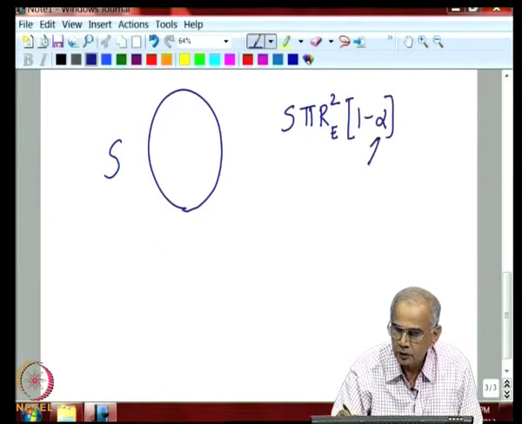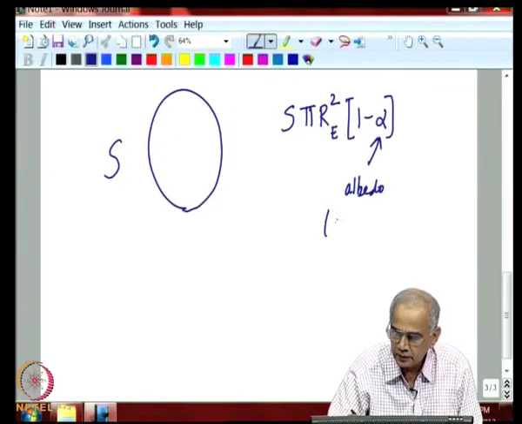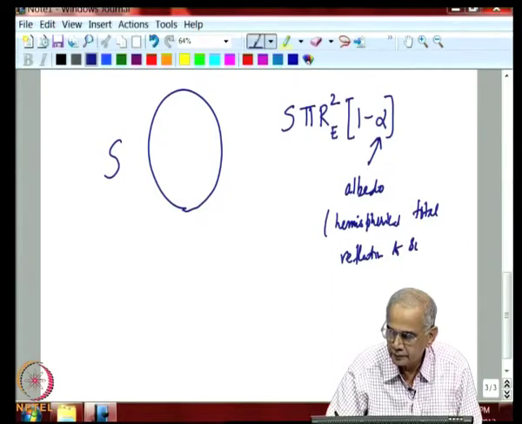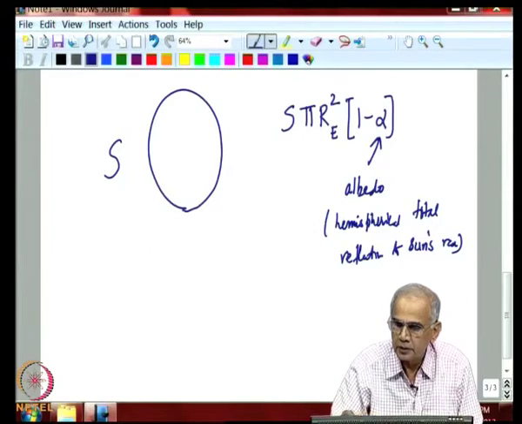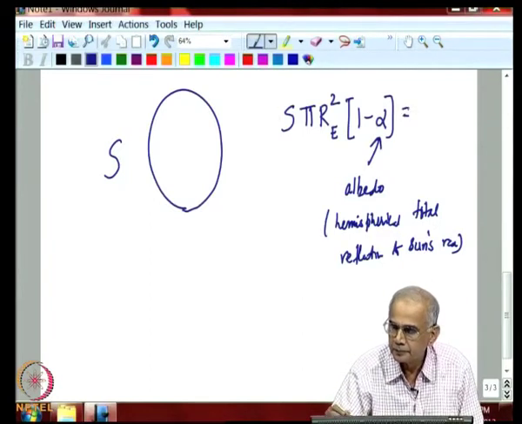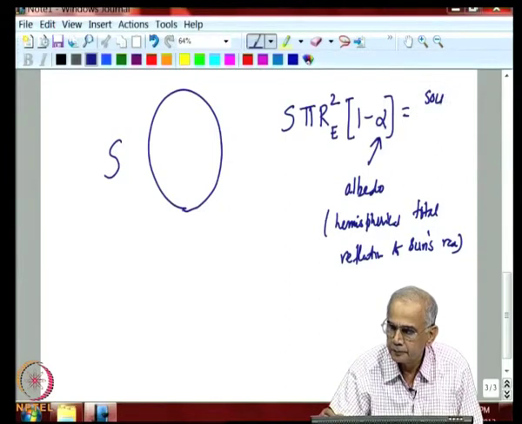So, this is called the albedo. This is essentially the hemispherical total reflectivity to sun's radiation. That is called the albedo. So, this is the quantity of the radiation absorbed by the earth.